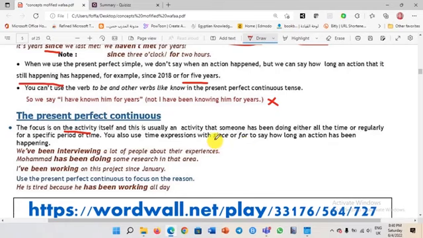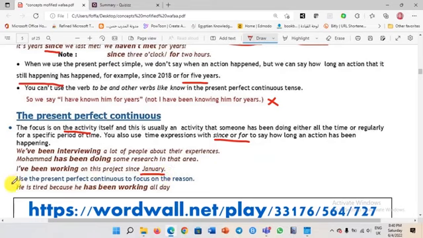So we can use since or for with the present perfect continuous. Like the example here, I have been working on this project since January, so it took a long time for me to do this project, maybe 3 months or 4 months, and so on. So to express a long period of time, we use the continuous form of a tense.